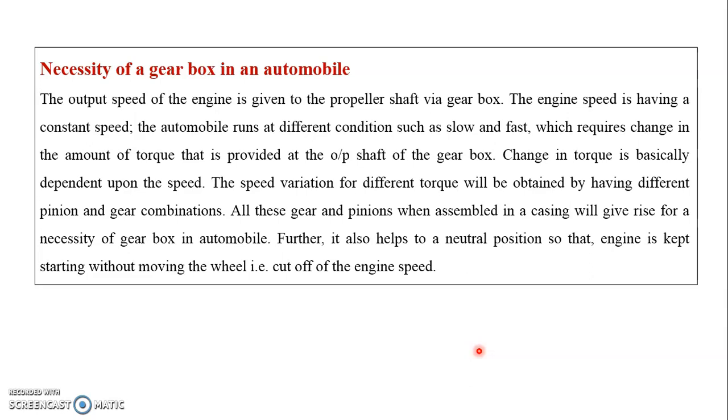Change in torque is basically dependent upon the speed. The speed variation for different torque will be obtained by having different pinion and gear combinations. All these gears and pinions, when assembled in a casing, give rise to the necessity of the gearbox in an automobile. Further, it also helps to provide a neutral position so that the engine can be started without moving the wheels, that is, cutting off the engine speed.